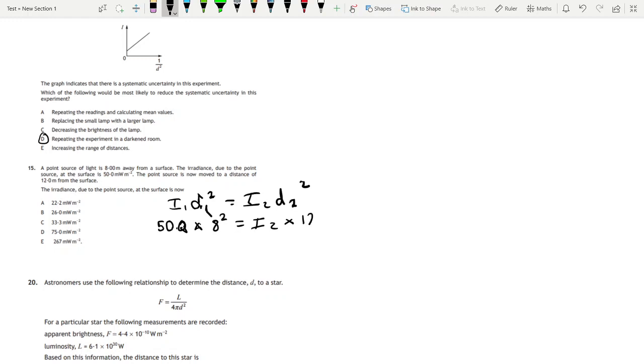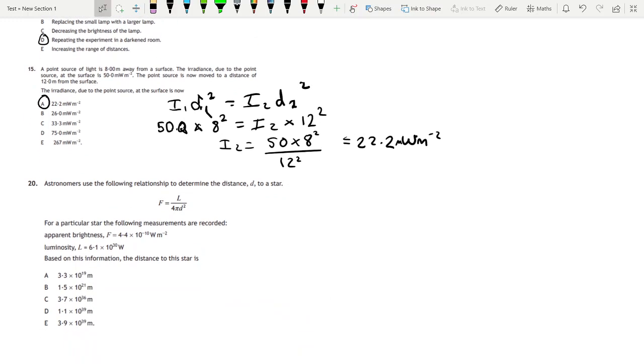The second distance is 12 squared. So I2 is going to be 50 times 8 squared divided by 12 squared. And that comes to 22.2 milliwatts per meter squared. So A for that one.